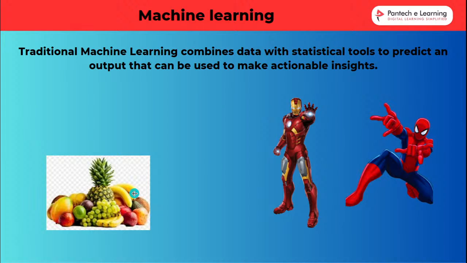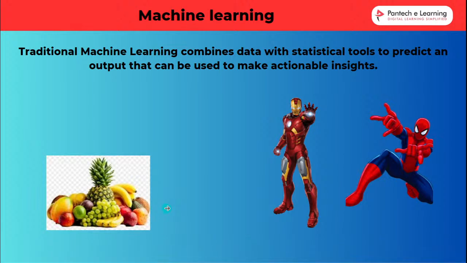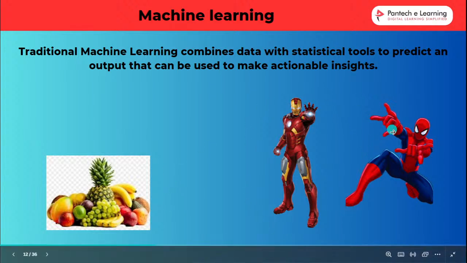My system will understand this is a fruit image. This is the pineapple, this is the grape, and this is the apple, because I trained the data in my system on the previous day. Based on the previous data, my system will understand the current data. Same as that, Iron Man is also like that and Spider-Man is also like that.